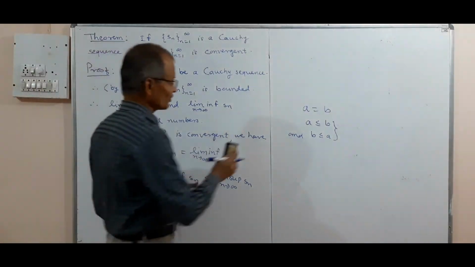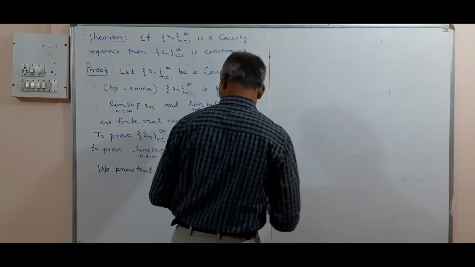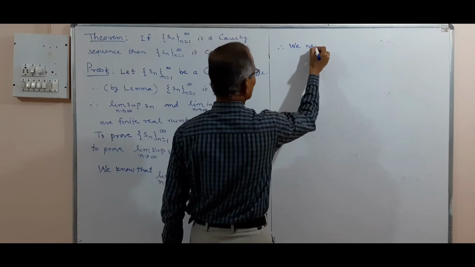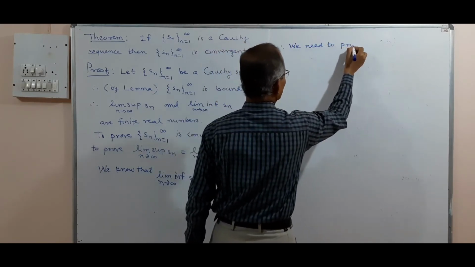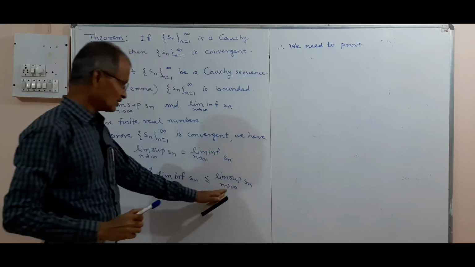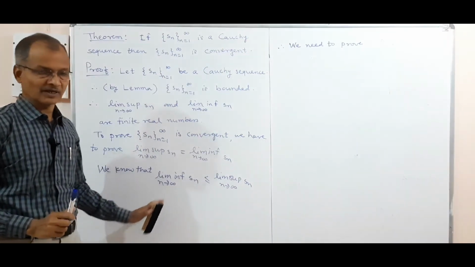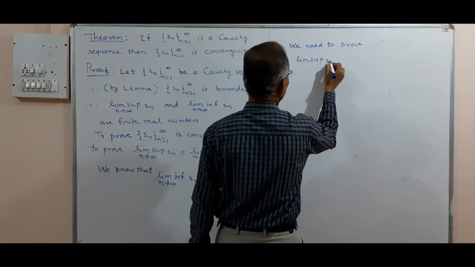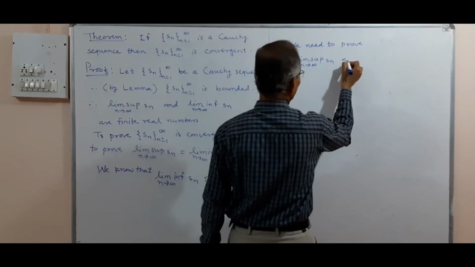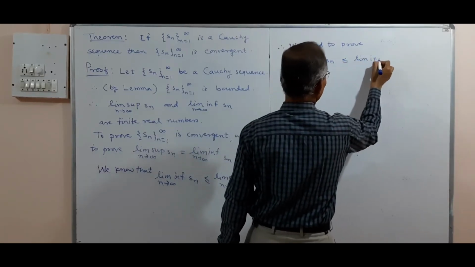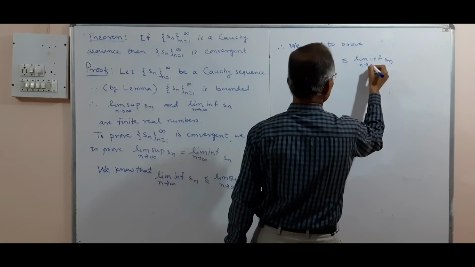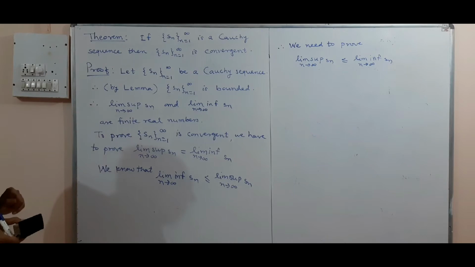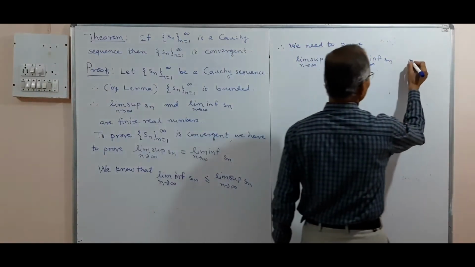So we need to prove the other part. That means this is also less than or equal to the left side expression. That is, limit superior of Sn is less than or equal to limit inferior of Sn as n tends to infinity. This is the relation that we want to prove, and we shall call this 1.